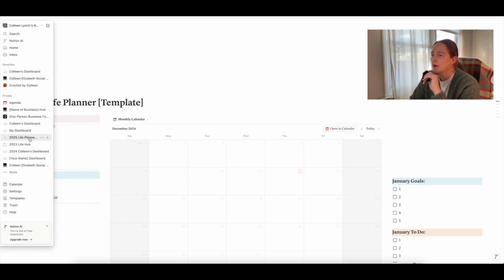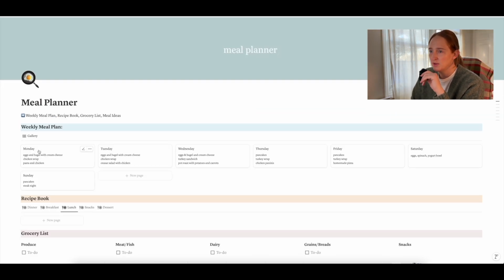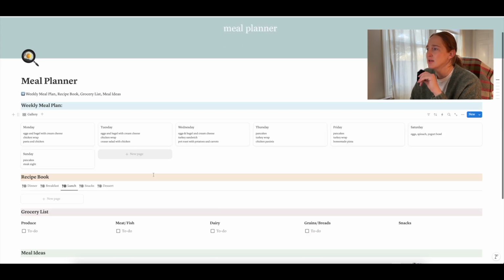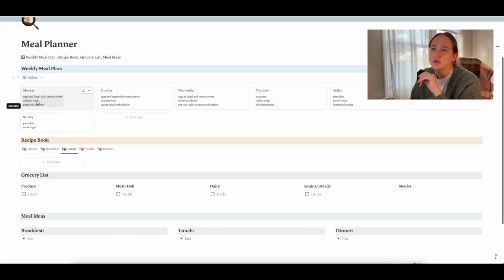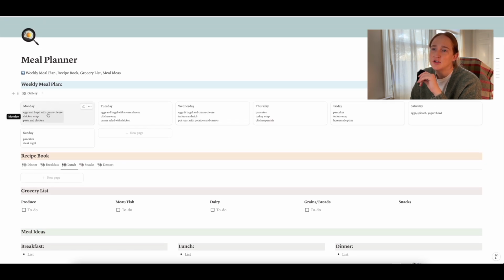Okay, up next we have the meal planner page. So we have your weekly meal plan, and you can see what you want to make for the entire week. And if you want to change this, you can just click into here and change up what you want to make each day of the week. Just double click into these spaces and you can change it up.